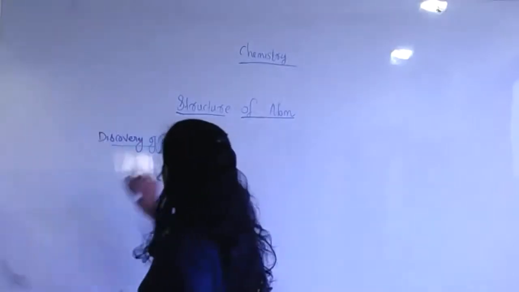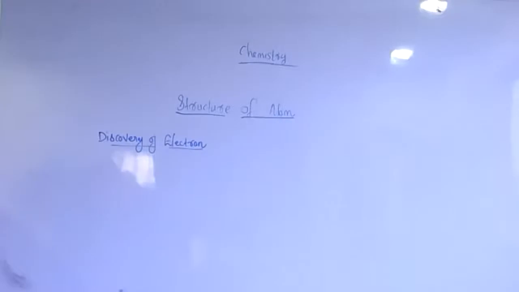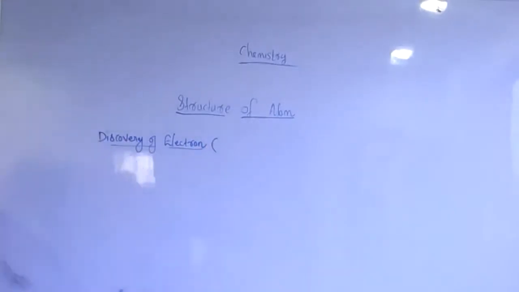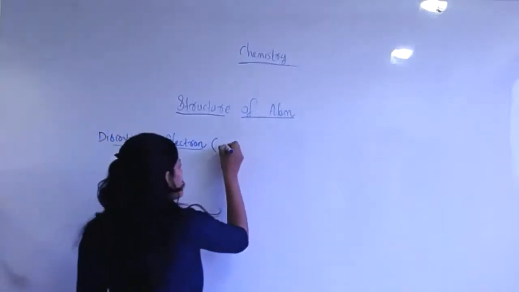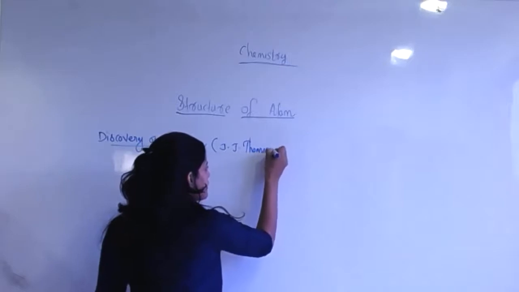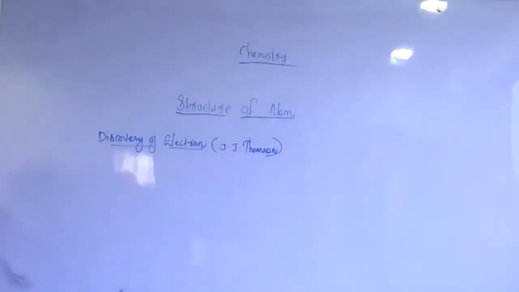So, discovery of electron. Who discovered the electron? Any idea? Thomson. Correct, very good. J.J. Thomson discovered the electron.